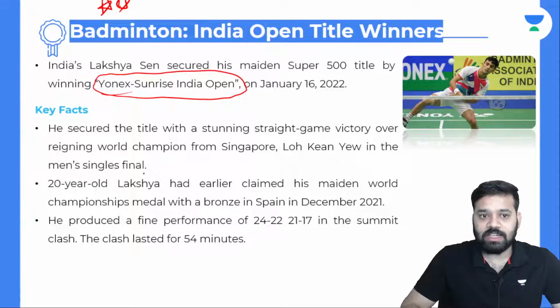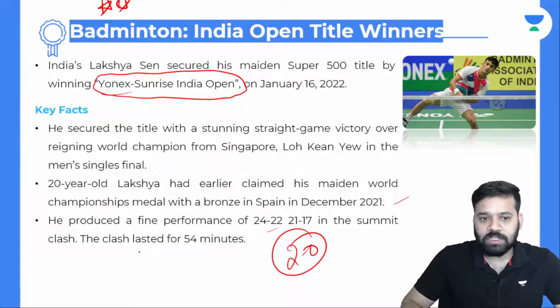the men's singles final. 20-year-old Lakshya had earlier claimed his maiden world championship medal with a bronze in Spain in December 2021. He produced a fine performance of 24-22, 21-17 in the summit clash. So it was a 2-0 win. It was an easy win. The clash lasted for 54 minutes.